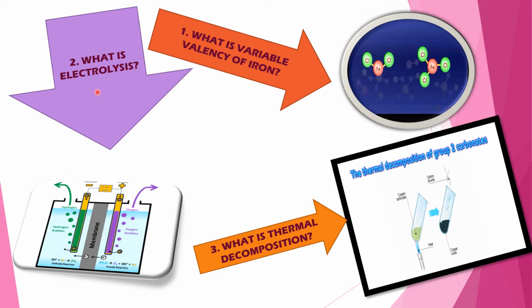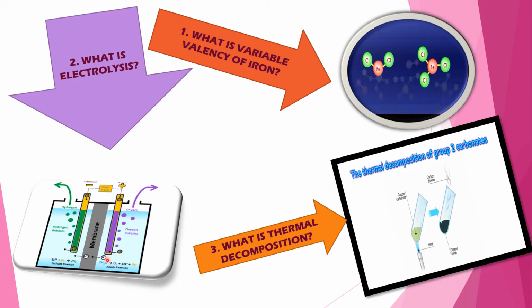One of the two electrodes connected to the negative end of the battery is called cathode and the other connected to the positive end is called anode. Sometimes non-metallic graphite rod is also used as electrode. See this diagram. This is voltameter. Within this, we have taken electrolyte. Electrolyte has been taken. This is cathode.